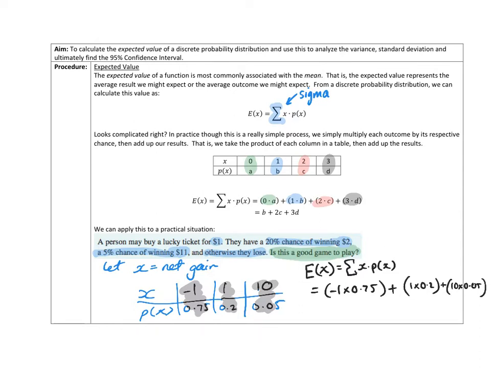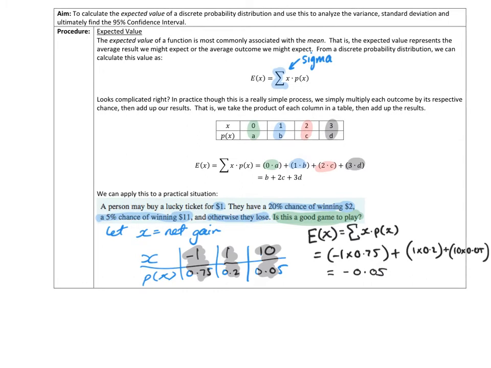Now ultimately we get negative 0.75 plus 0.2 plus 0.5, we end up with negative 0.05. So the question is, what does this actually mean? If we're expected, on average, to lose 5 cents, then this would not be a good game to play. So it's important that we can demonstrate to the examiner or the person marking this that we know what we're talking about. We can recontextualize our answer.